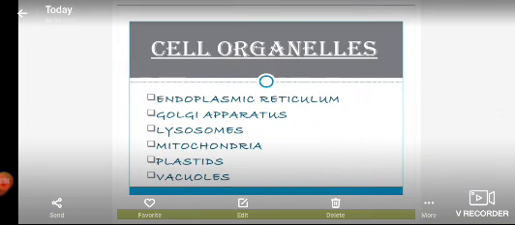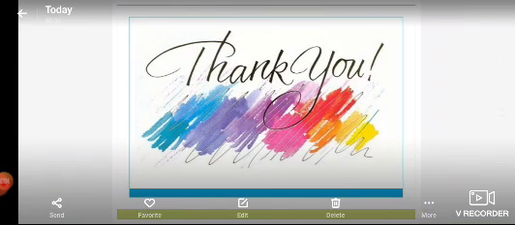Then is the concept of cell organelles. Cell organelles could be of different types like endoplasmic reticulum, Golgi apparatus, lysosomes, mitochondria, plastids, vacuole, peroxisomes. Okay, so we'll be discussing about these cell organelles in detail in our further lectures. So I hope this concept is clear to you. Thank you so much.